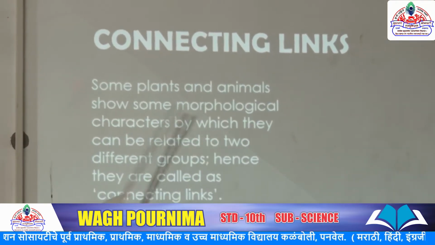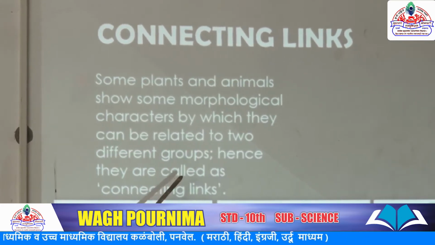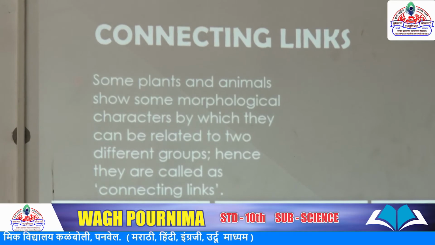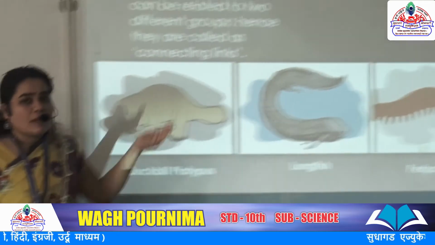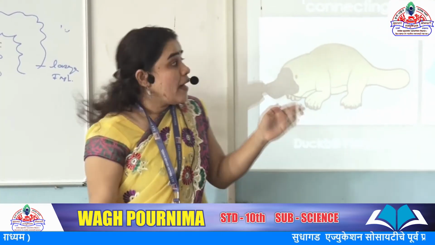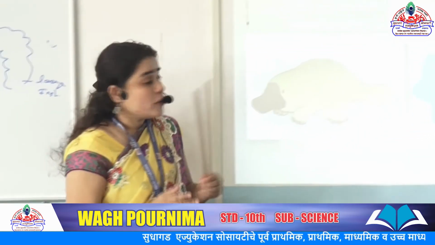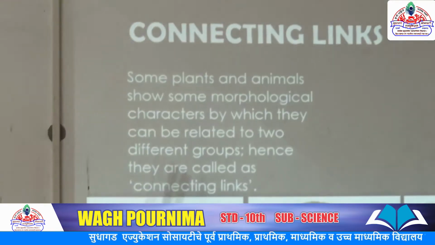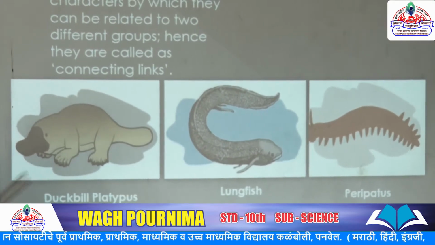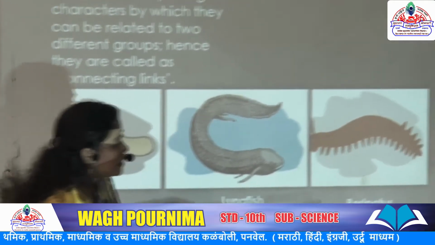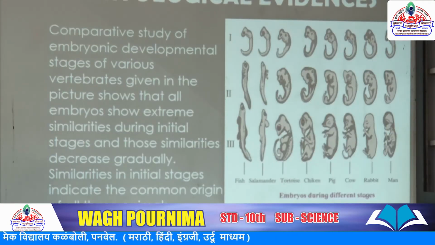Some plants and animals show morphological characters by which they can be related to different groups. For example, one of these animals connects the reptile group, and the Annelida group also connects amphibians, and Annelida with arthropods. That's why they connect two different groups, and hence they are called connecting links. Let me give one example: the lungfish respires with lungs. Then peripatus has a reptile-like form, and is related to different phyla groups. Next one.